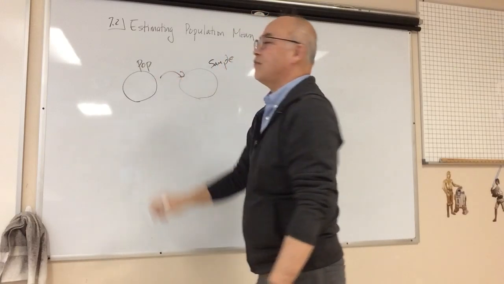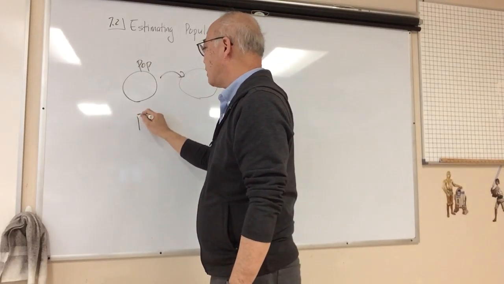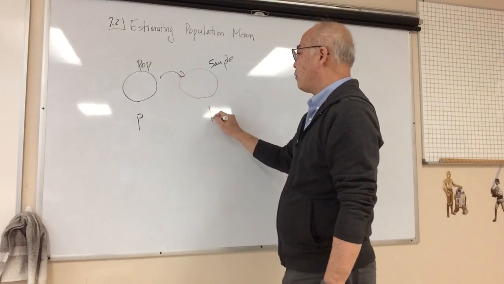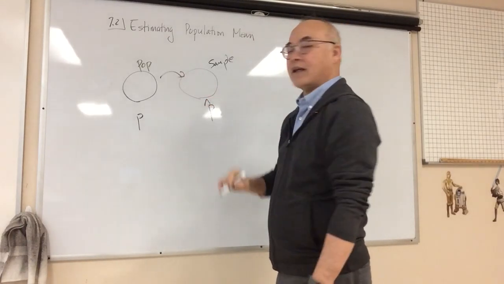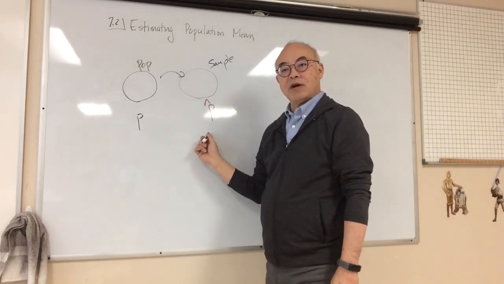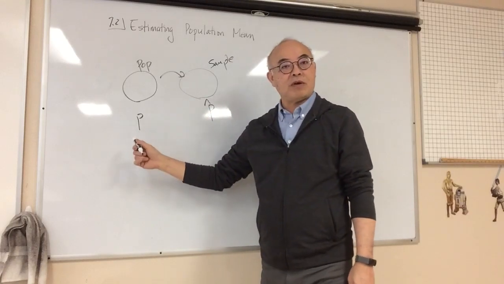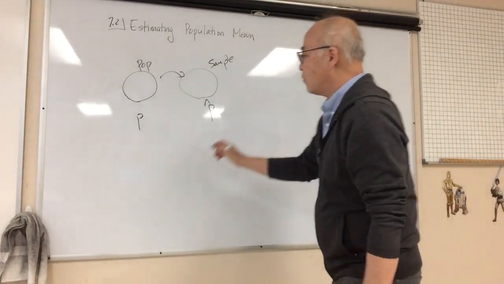So let's do a little bit of review. So for proportion, we had the population proportion. And then we took a sample, and what did we get? We got not a p, we called this a p hat, the sample proportion, correct? And we concluded that this and this should be the same because they are an unbiased estimator, right?